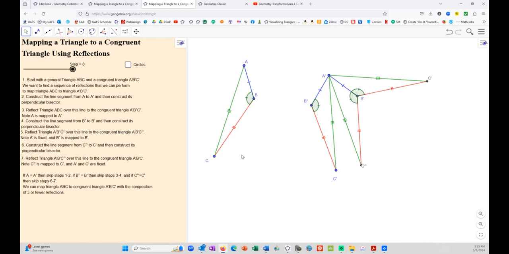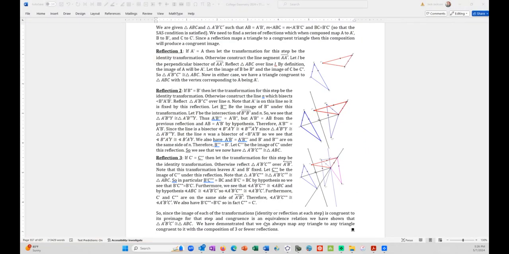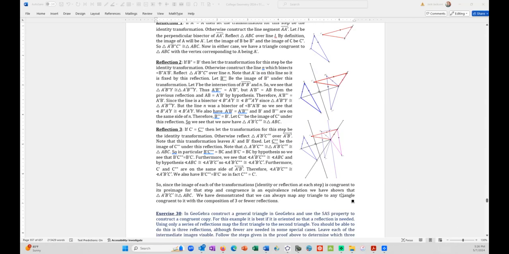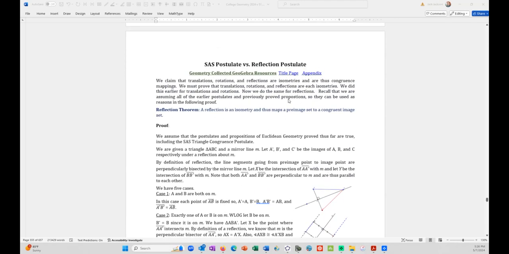Of course, I usually do it the other way: assume the side angle side postulate, and then prove that a reflection maps a congruent triangle to a congruent triangle, which I did earlier in this same video. And there's the proof written out. So when you put these two things together, if we have the SAS postulate, which we do the way we do it in my class, then we can prove the reflection theorem: reflection is an isometry and thus maps a pre-image set to a congruent image set.